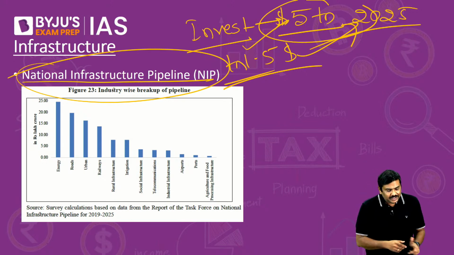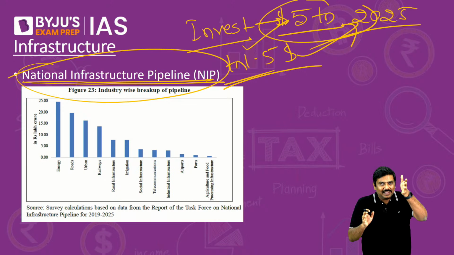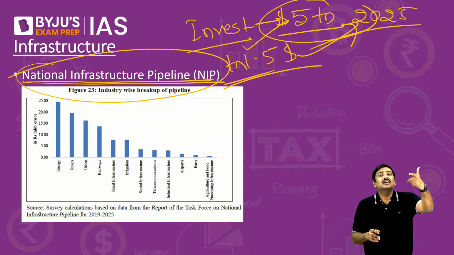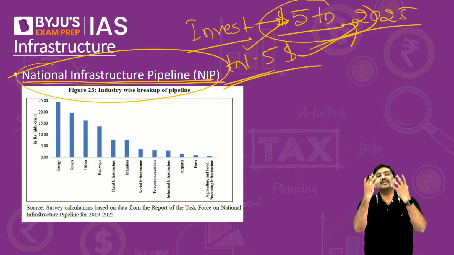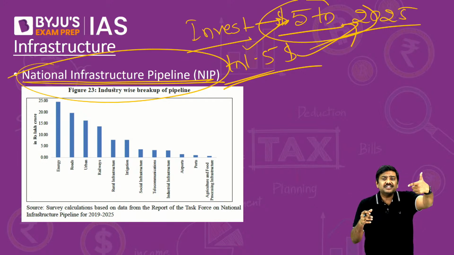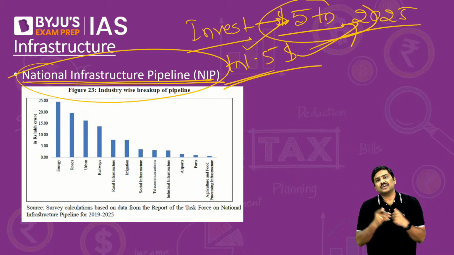So Government of India came out with the concept of National Infrastructure Pipeline, NIP, where the state governments, central government, and even the private sector will invest and develop infrastructure. All the three parties, state, center and private sector, will come, pitch in and start investing and develop infrastructure.